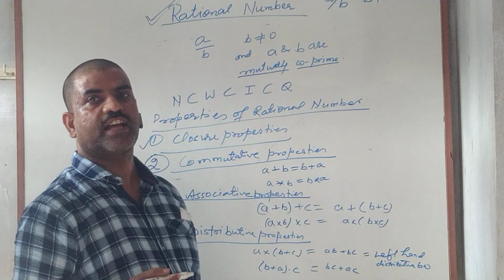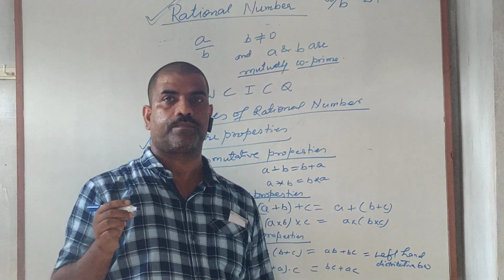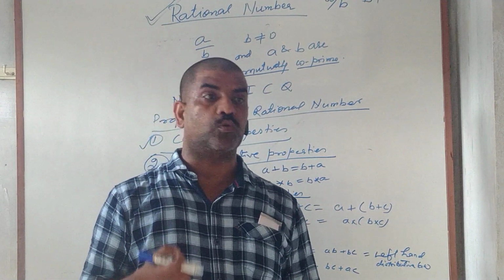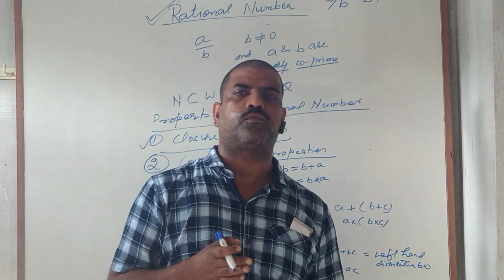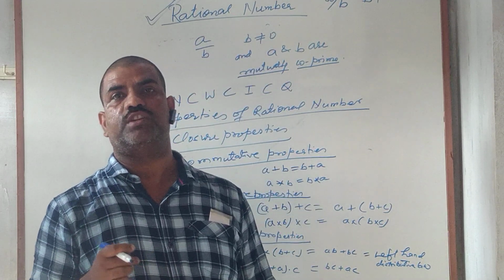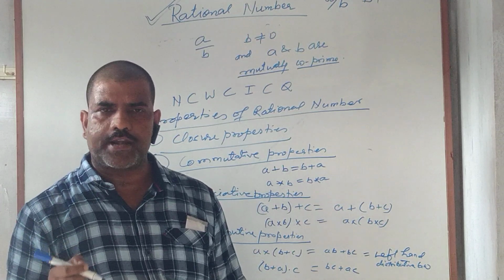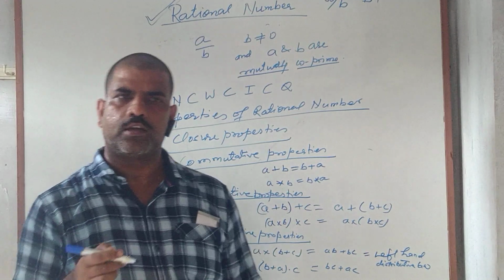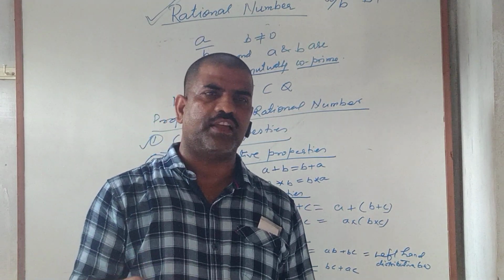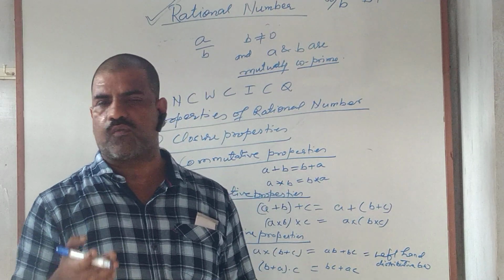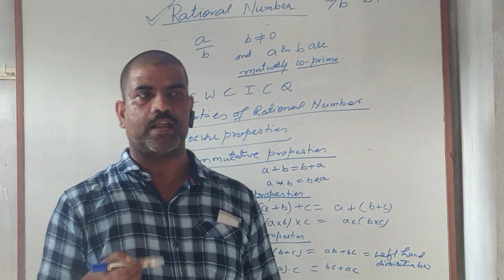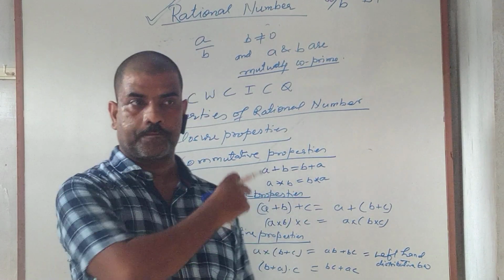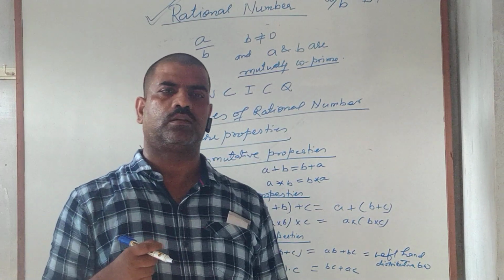Now we shall come to the next point, that is the existence of identity and existence of inverse. So in case of rational numbers, 0 is the additive identity and 1 is the multiplicative identity. In the same way, the negative of every rational number is the additive inverse and the reciprocal of every rational number is the multiplicative inverse. So these are the important properties which are satisfied by the set of rational numbers. Thank you.